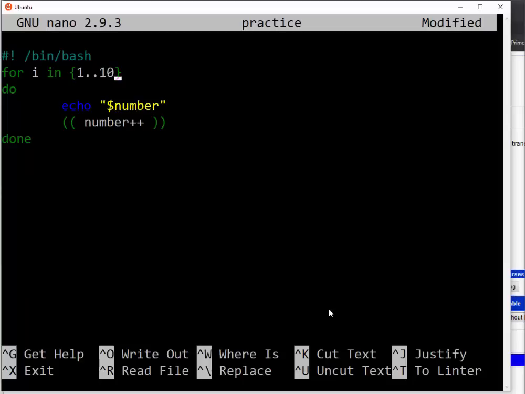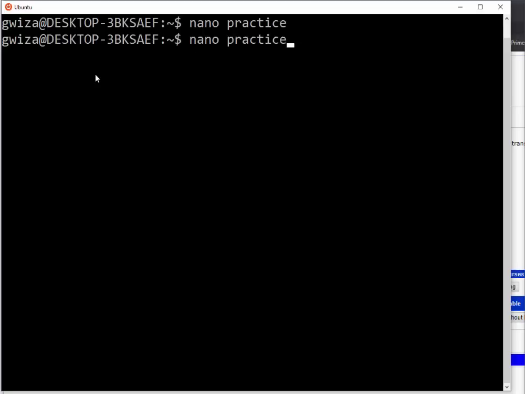Then what is the incrementation? The first one is the initialization, the second is the condition. We start at 1, go up to 10, and we are incrementing by one. Then we echo our number. So we go bash practice. So it is there.